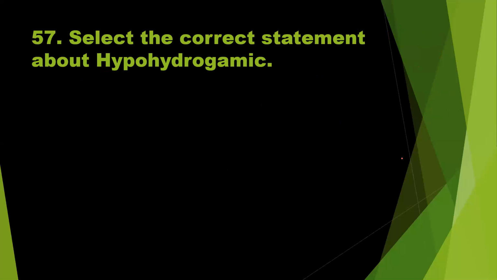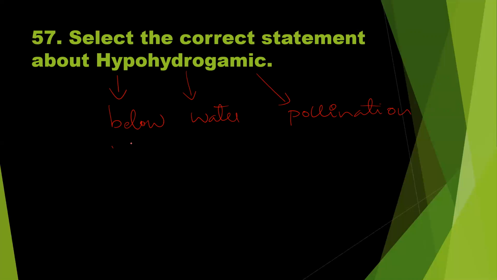57. Select the correct statement about the hypohydrogamic. Hypo means below. Hydro means water. And gamic represents the pollination. So the pollination takes place below the water surface or within the water. This is the explanation for the term hypohydrogamic. So let us search for the answer here.